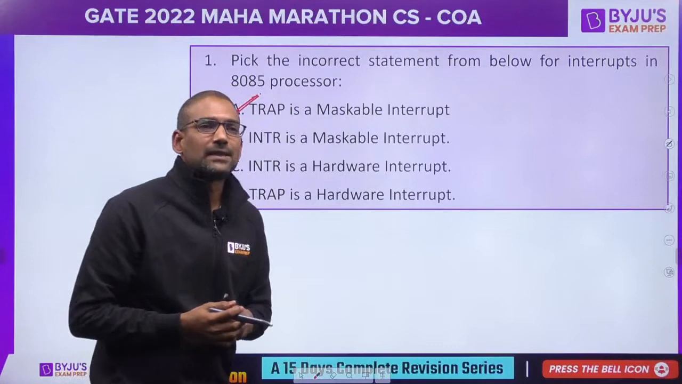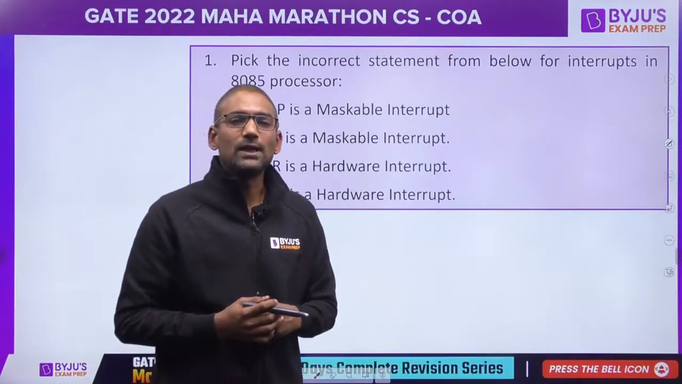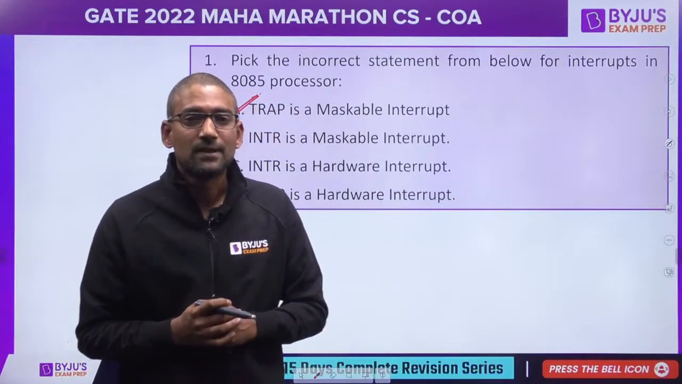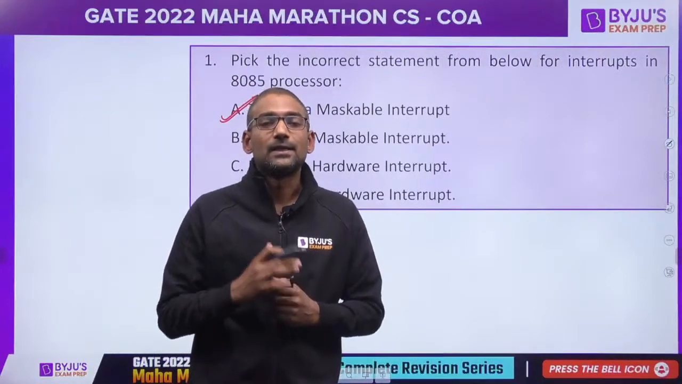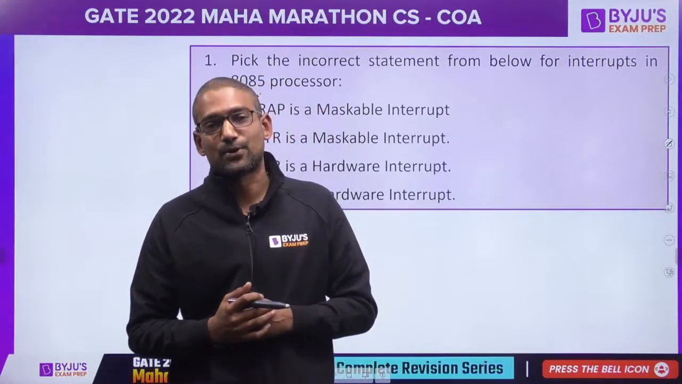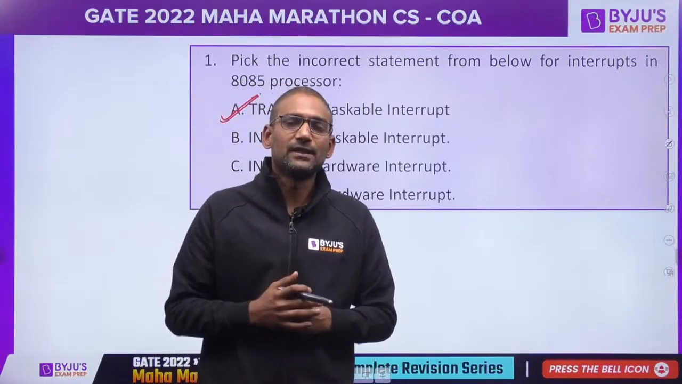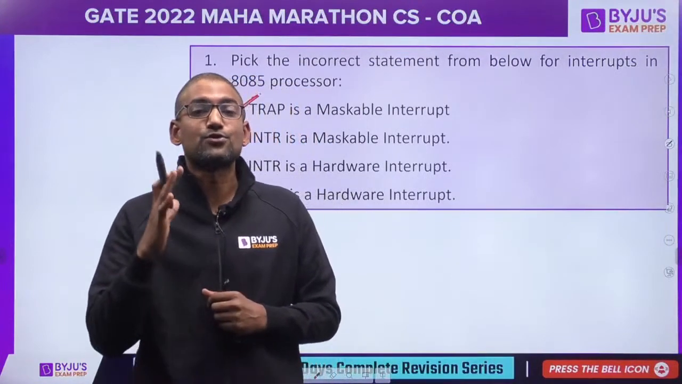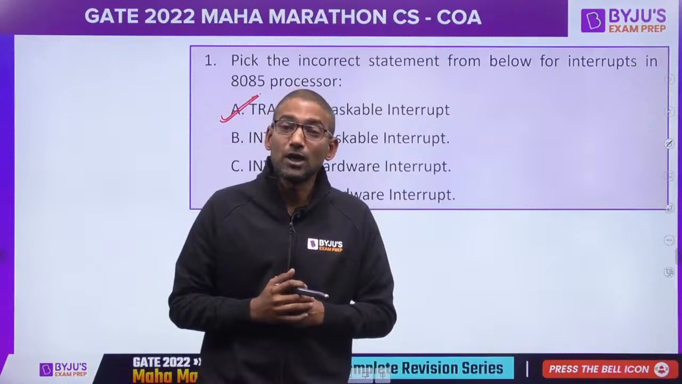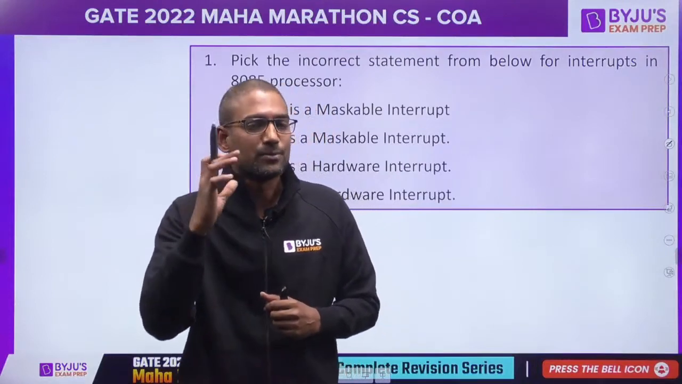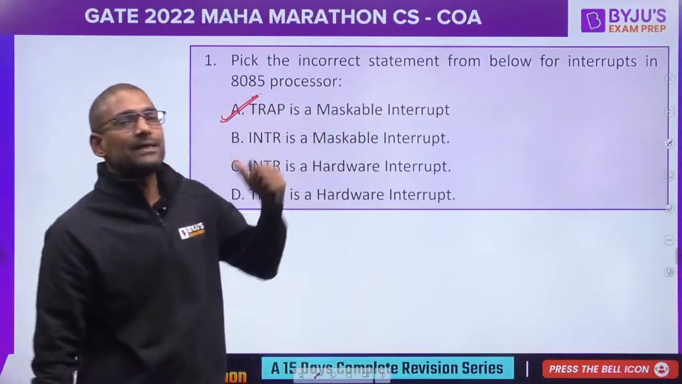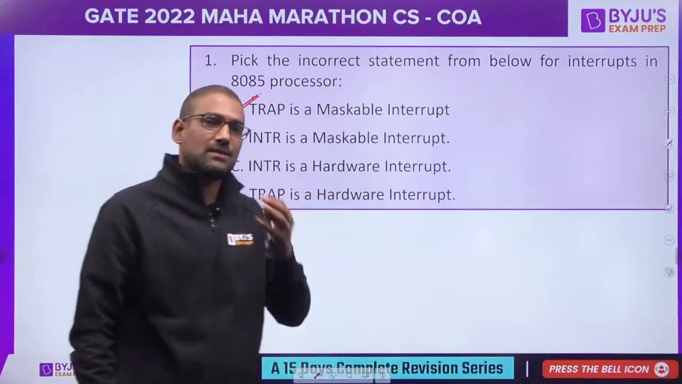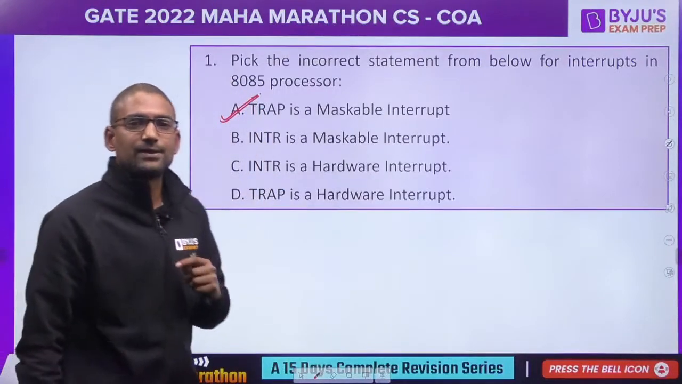Trap is a maskable interrupt. That is incorrect. Trap is called a non-maskable interrupt. What is the difference between maskable and non-maskable, dear friends? If it is a maskable interrupt, its service can be delayed by the processor. Means after finishing the current instruction execution, the interrupt is serviced if it belongs to the maskable category, and if it is a non-maskable category, it should be serviced immediately. So here trap is a non-maskable interrupt. Of course, INTR is a hardware maskable interrupt and trap is a hardware interrupt.